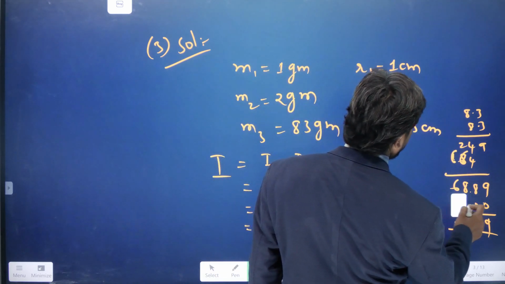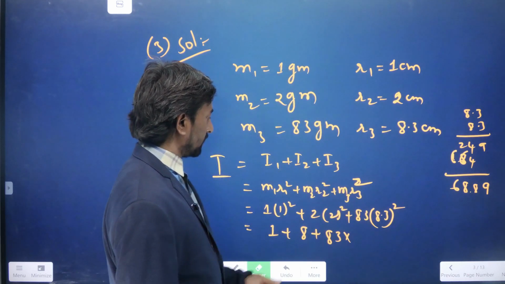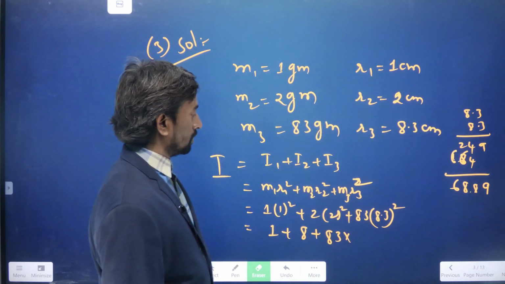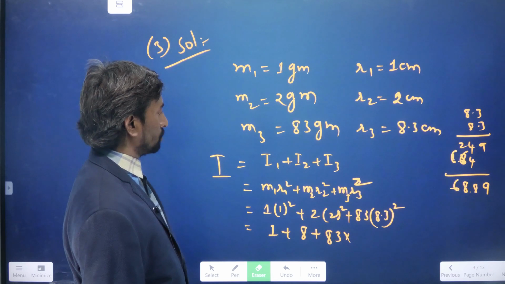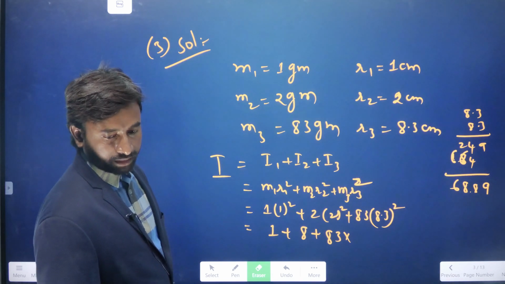Now 83 has to be multiplied again here. 83 grams. So if you multiply 83 grams, what will you get?